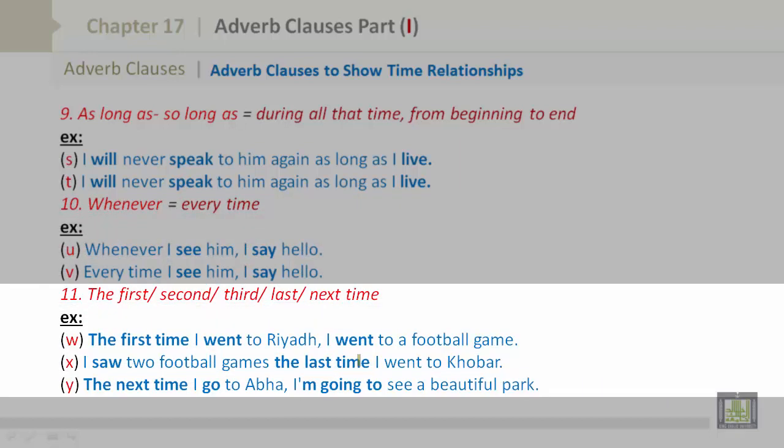Number 11. The first, second, third, last, and next time. Let's look at W. The first time I went to Riyadh, I went to a football game. X. I saw 2 football games the last time I went to Khobar. Y. The next time I go to Abha, I'm going to see a beautiful park.